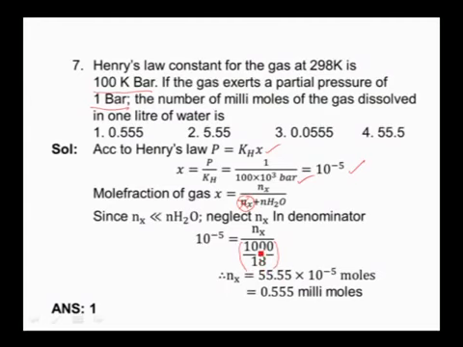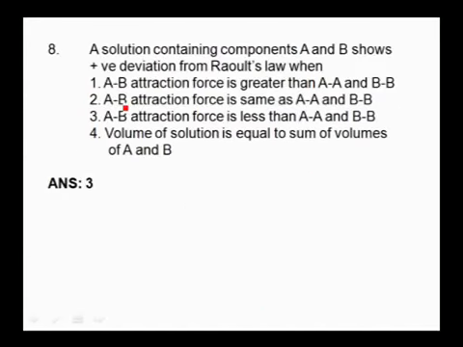Here we have taken 1 liter of water. The mass of 1 liter of water is equal to 1000 grams. Then number of moles is equal to mass by molecular mass, that is 1000 by 18. Then on simplifying this, we will get N value 55.5 into 10 power minus 5 moles. Convert this into millimoles, then we can get 0.555 millimoles. So our answer is the first option. Come to the next one.